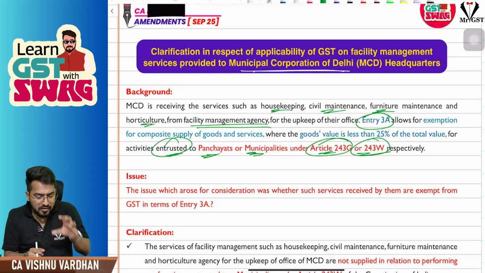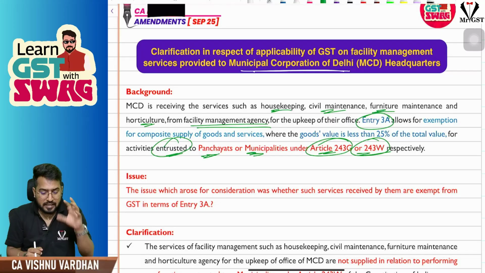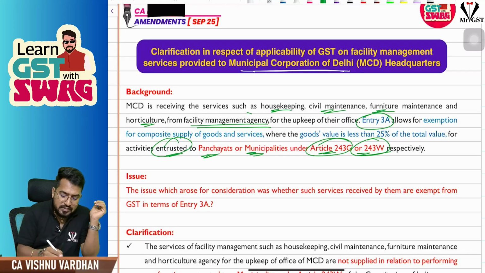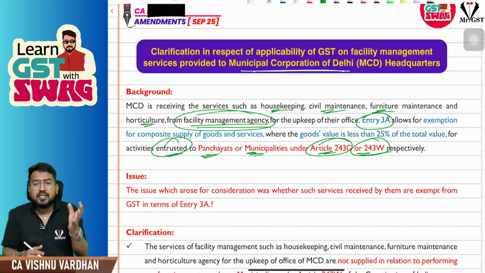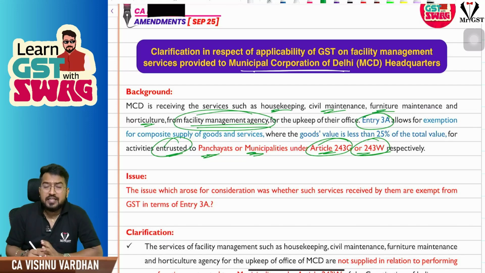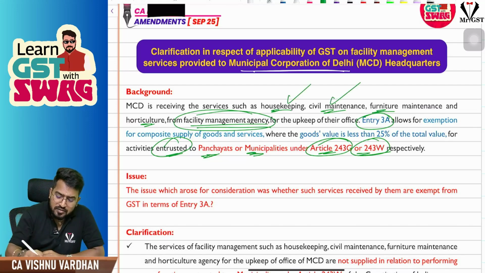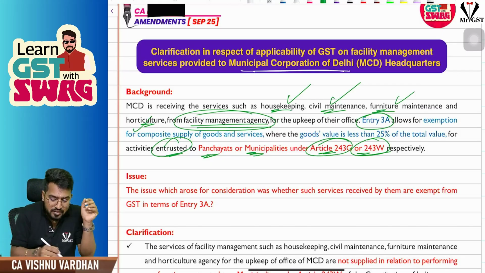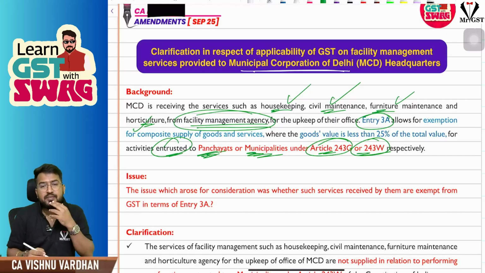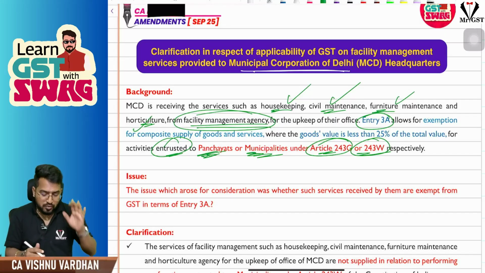Now the doubt is, can this Municipal Corporation of Delhi claim this exemption? Was the doubt. Can claim exemption of the services provided by this facility management agency? Was the doubt. Understand, this Municipal Corporation of Delhi is taking the services of housekeeping, civil maintenance, furniture maintenance, horticulture, all these things. These services are not something which are entrusted to municipality or panchayats. They will not come under entry 3A. So it is very much taxable. That is what the clarification here.